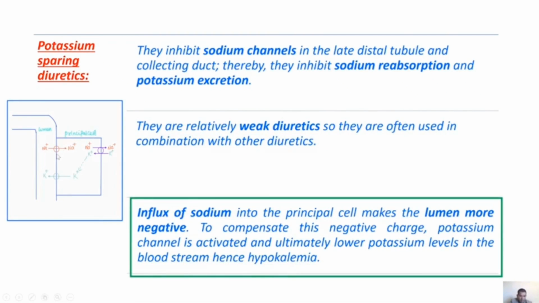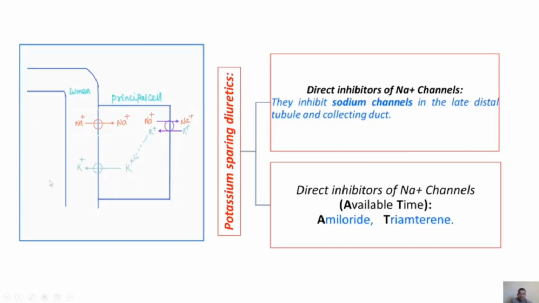Let us discuss the normal function of the sodium channels. Influx of sodium into the principal cell makes the lumen more negative. To compensate for this negative charge, the potassium channel is activated, which results from the activation of sodium-potassium ATPase. And ultimately, lower potassium levels in the bloodstream cause hypokalemia.